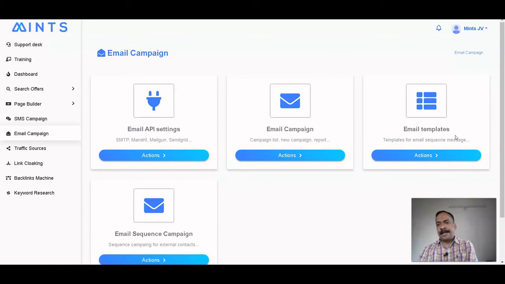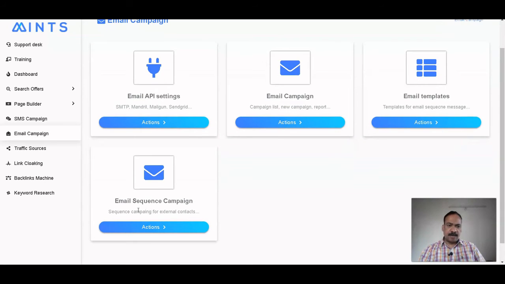From this email campaign template you can use any of the templates and use that. Here you can create an email sequence campaign as well.